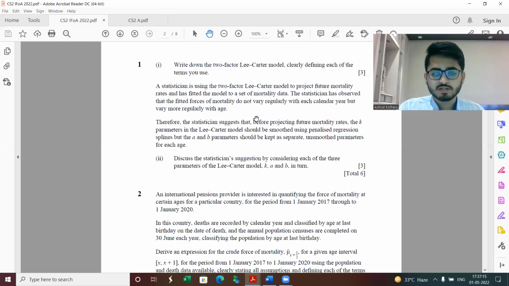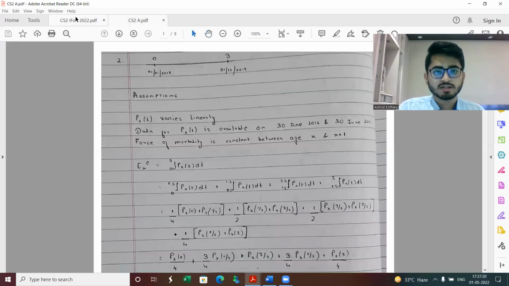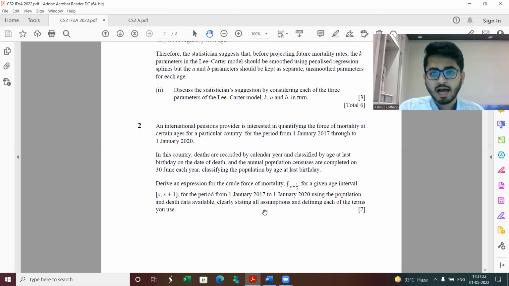Next, question 2 is basically from exposed to risk. And here I have come up with a solution. Just do note one thing in mind: they have mentioned to clearly state all our assumptions.